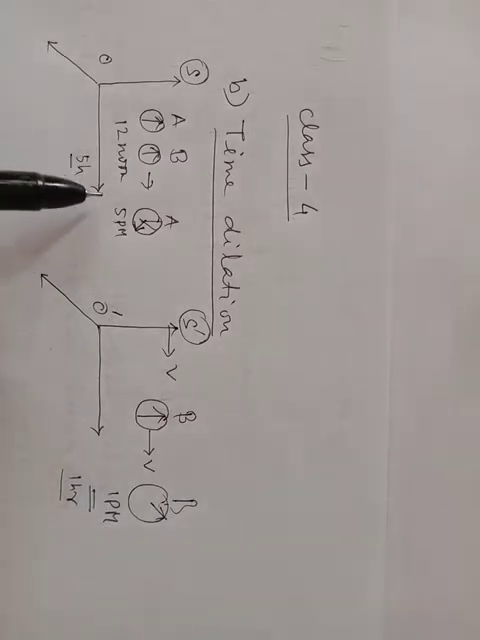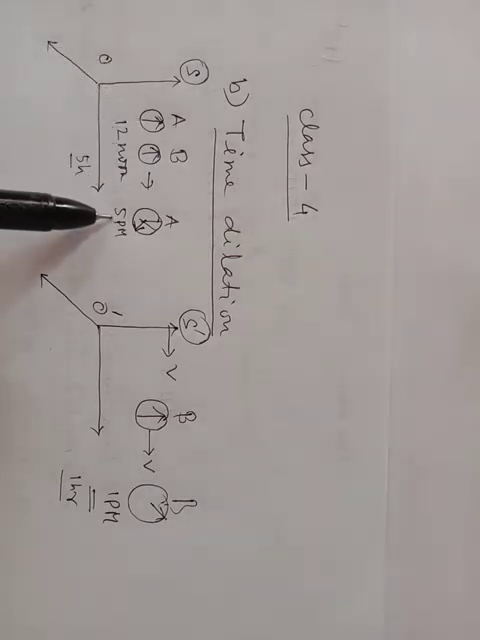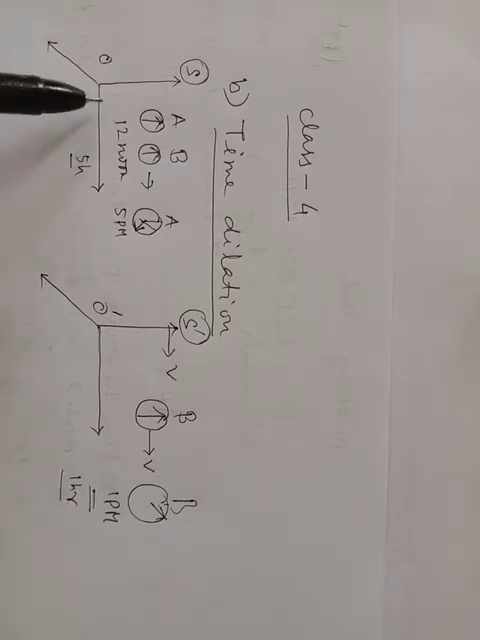That means the time interval in frame S between A and B is 5 hours, and that in frame S dash is 1 hour. That means the moving clock is running slow, so time has been dilated. That means 1 hour here is equivalent to 5 hours in our stationary frame. So this is called time dilation.